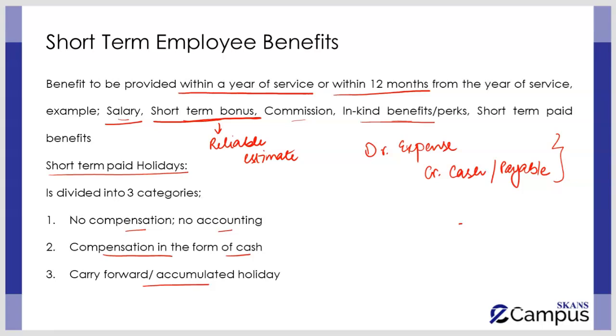As the standard says, bonus related to the working of the employees in the current accounting period, so at the year end, their bonuses should also be recognized as an expense in the current accounting period. If they are going to be paid in future, you pass the credit entry to the payable, but definitely the debit expense is going to be passed in the same accounting period related to which the bonus is being given. So this is all with the working of your short-term employee benefits.